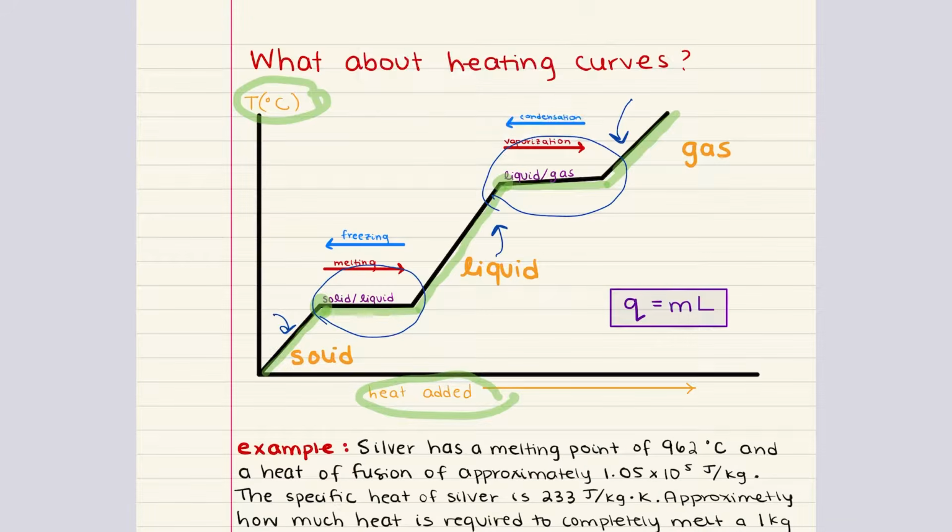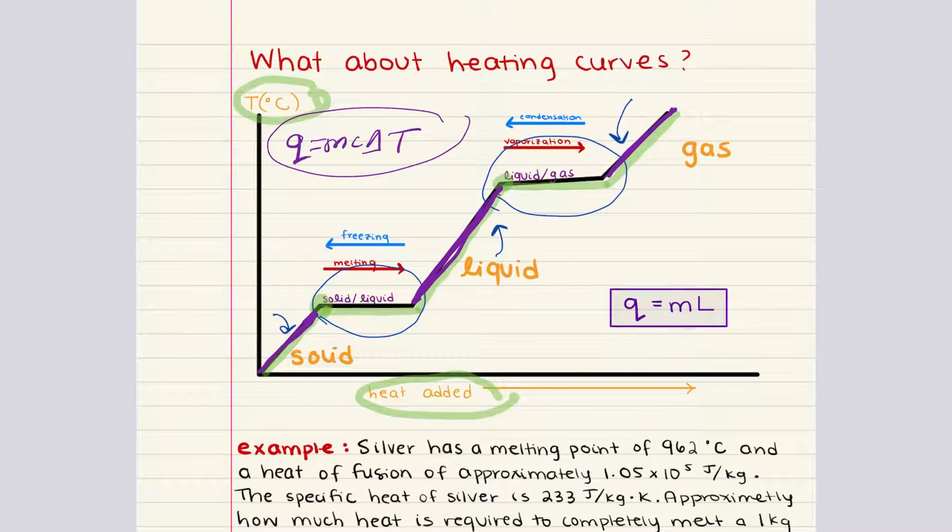For the segments where temperature increases, so this part right here, this part right here, and this part right here, we can use our equation Q equals mc delta T. Q is the heat added, m is the mass, c is the specific heat capacity, and delta T is the change in temperature. So for the portions of our heating curve where temperature increases, we can calculate the heat change using this equation.